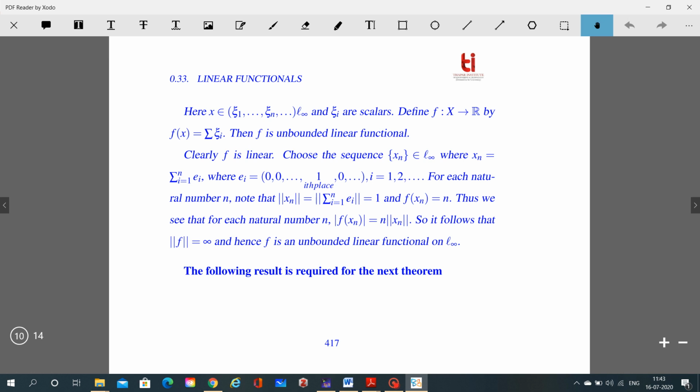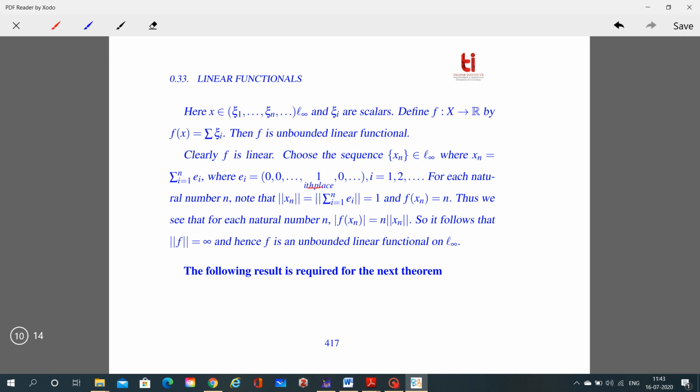So choose the sequence x_n belonging to L infinity, where x_n is equal to the summation of e_i, where e_i is defined as 1 on the ith place and all the other elements are 0. So for each natural number n, we have norm of x_n equal to the norm of the summation of e_i, which is equal to 1 by the definition of e_i, and f(x_n) is equal to n.